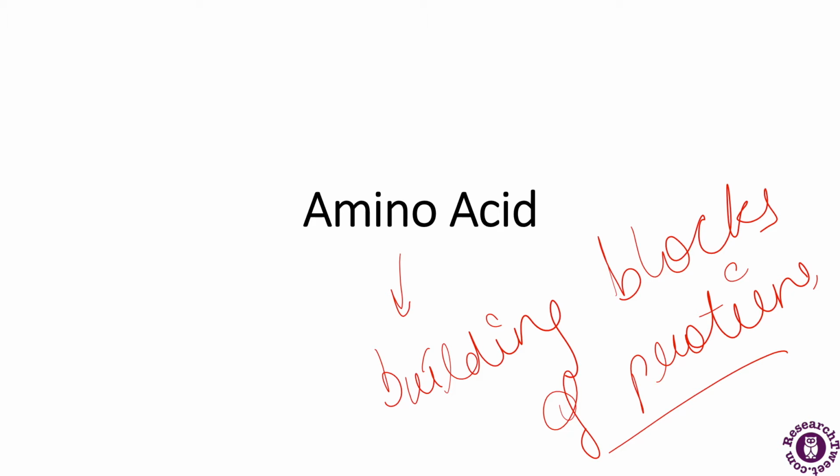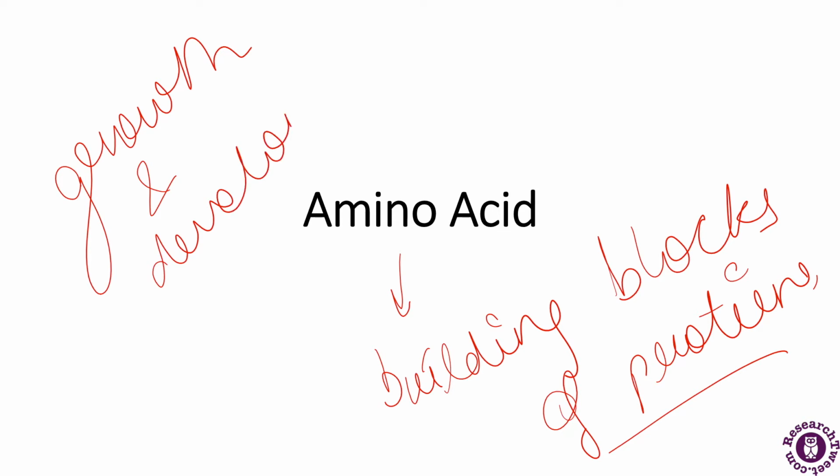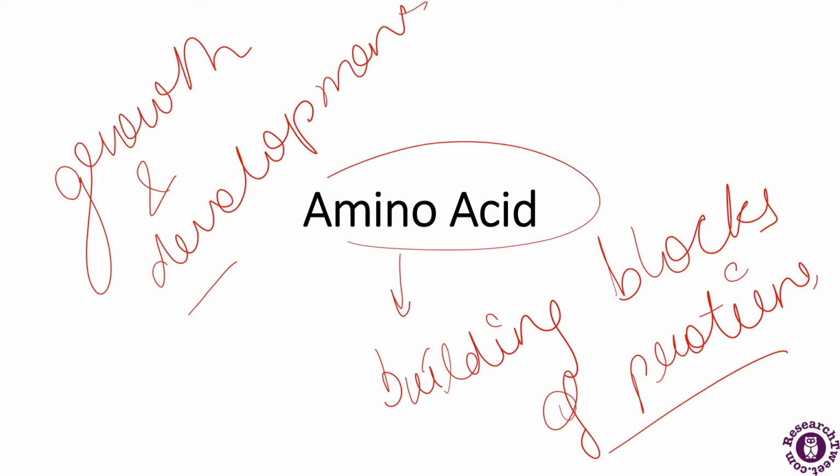These biomolecules are involved in several biological and chemical functions in the human body. And what they are necessary for? They are necessary for the growth and development of the human being. So amino acids, there are about 300 amino acids which occur in nature that are known to us. Amino acids, they contain the basic amino group.